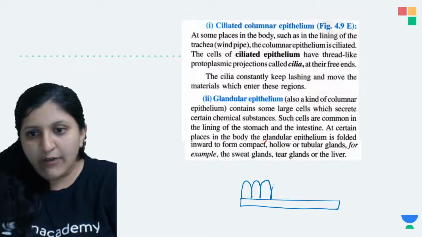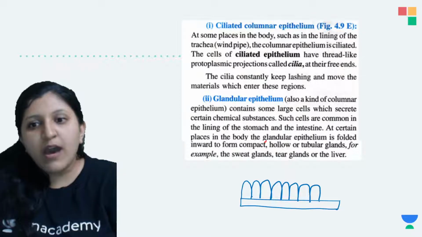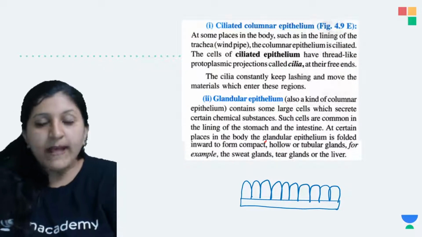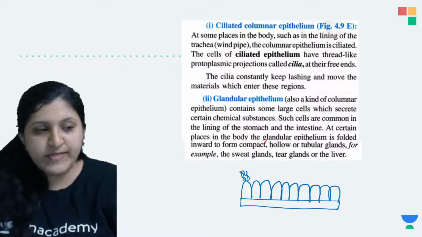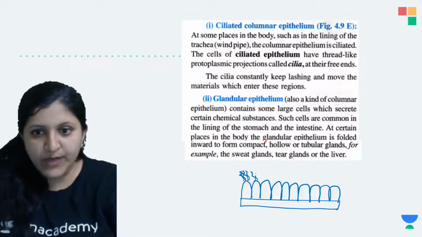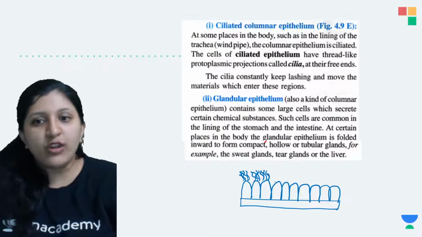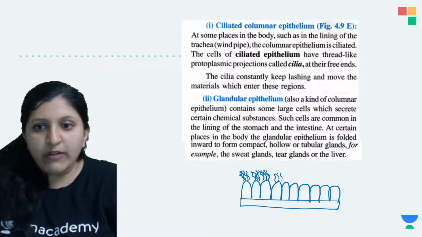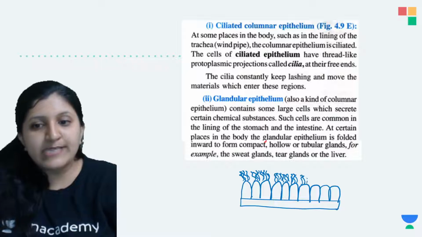Now if this columnar epithelium has cilia, a hair-like structure, then we call it a ciliated columnar epithelium. So this one is a ciliated columnar epithelium because there is cilia present over here.